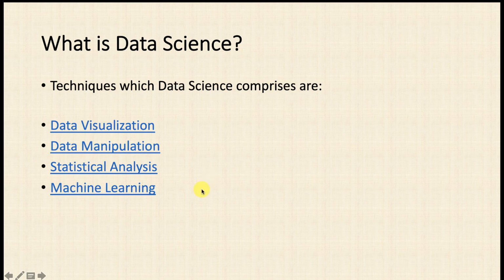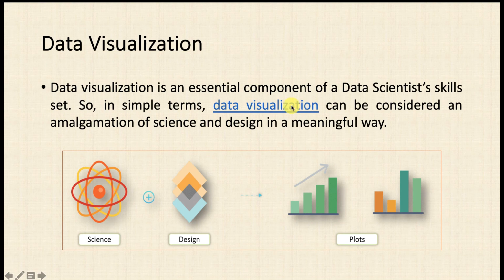First of all, what is the meaning of data visualization? Data visualization is an essential component of a data scientist's skill set. In simple terms, data visualization can be considered an amalgamation of science and design in a meaningful way, right?